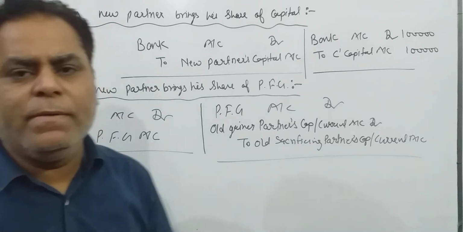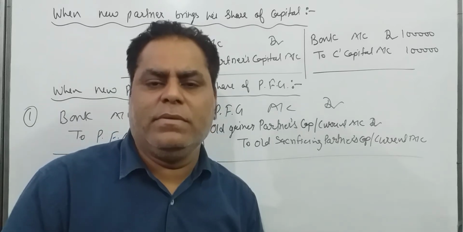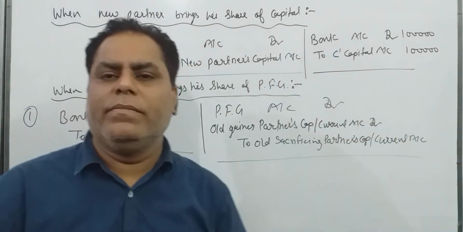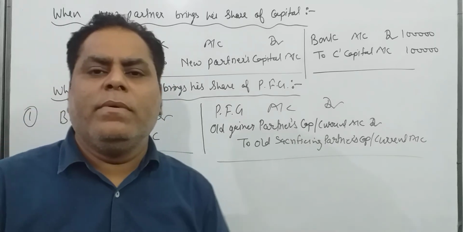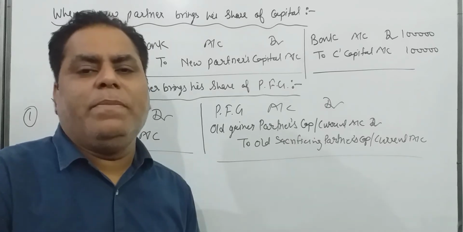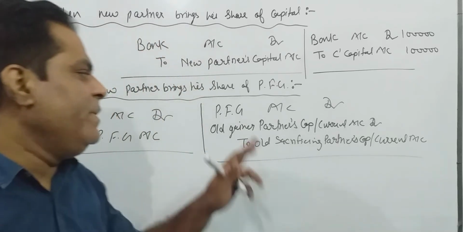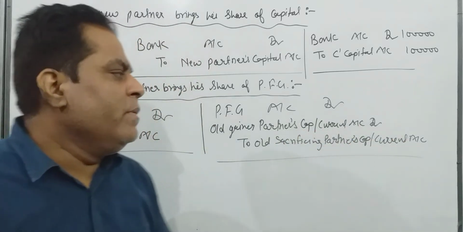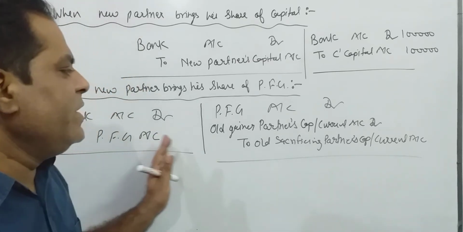Again, carefully: if on admission of a new partner old partners are sacrificing, these partners' capital accounts should be credited by the portion of sacrifice. But if any old partner is gaining in place of sacrificing, we debit that gainer partner's capital or current account with the part which he is gaining. So this is the general entry.